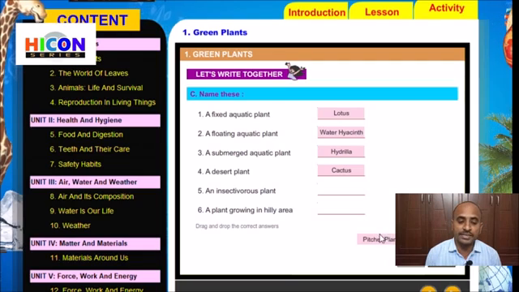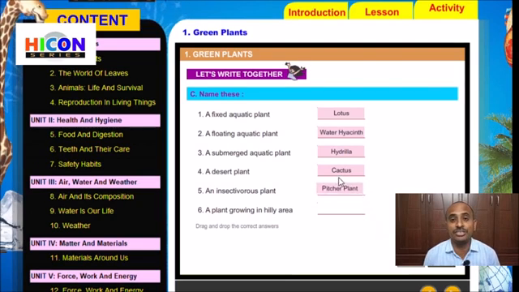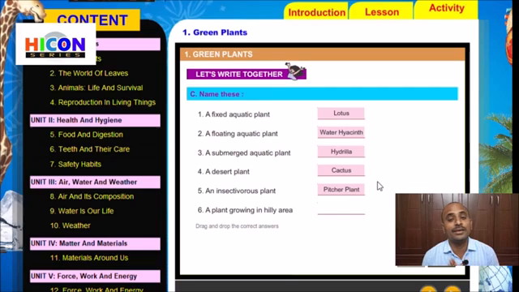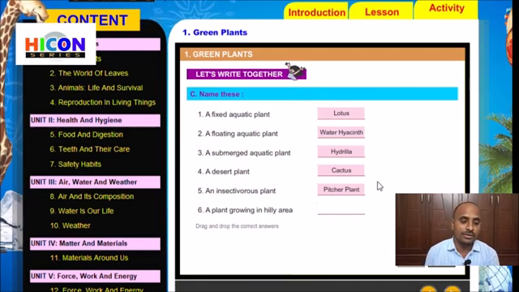The pitcher plant has a jar-like structure which contains a sweet syrup or a sweet fluid, and insects will come near to that pitcher and fall down in the pitcher. The pitcher will be closed by a lid-like leaf, and the plant eats that insect and digests it. This is about the pitcher plant, which we already discussed in the lesson. So the answer for the fifth sentence is pitcher plant.